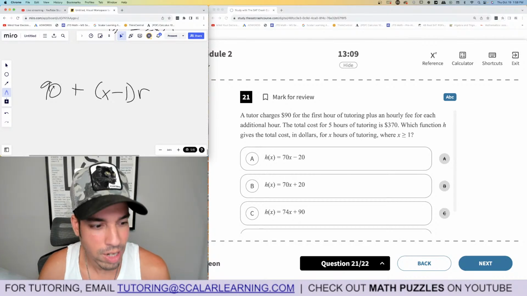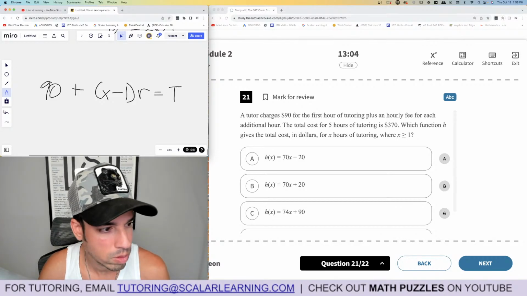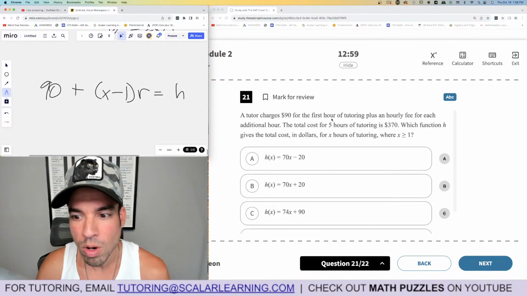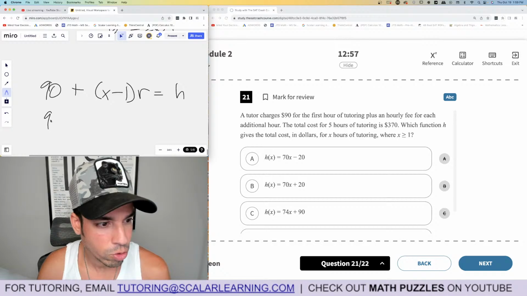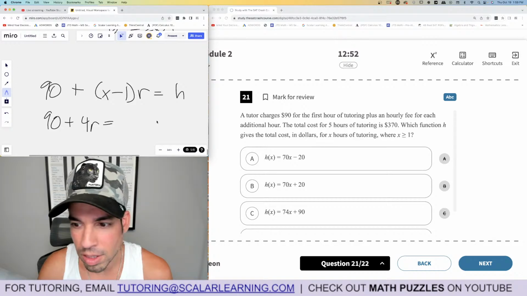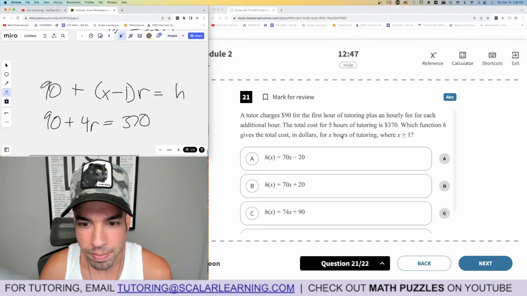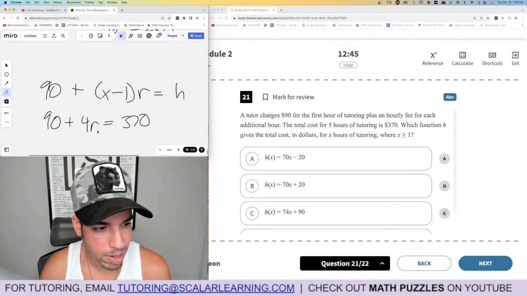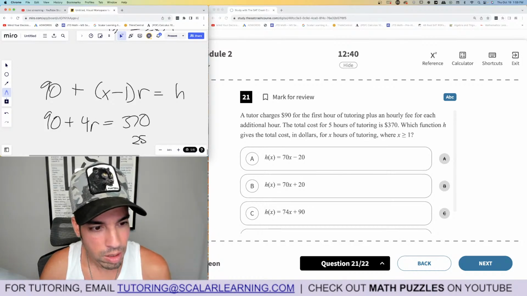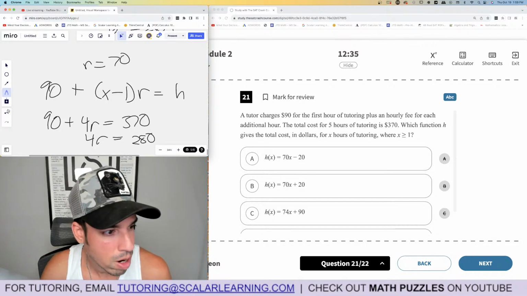Okay, so here's my equation. 90 plus X minus 1 times whatever my rate is equals the total cost, or total, we'll say H, whatever. I don't know why they say H because that reminds me of hours, but it is what it is. So we know that when you have 5 hours of tutoring, meaning X is 5, so that's 90 plus 4R, this equals $370. So now I can solve for R, and then we can bring it back there. So minus 90, 370 minus 90 is 280, right? 280 equals 4R, so you divide by 4. So the rate thereafter is $70 per hour.